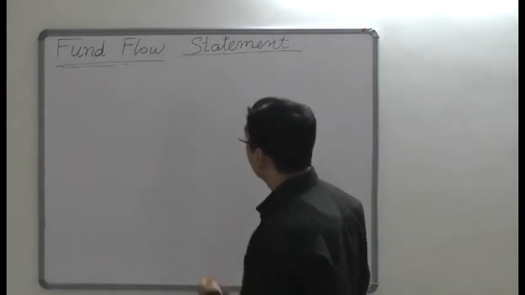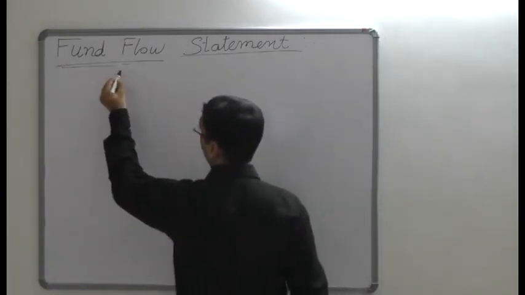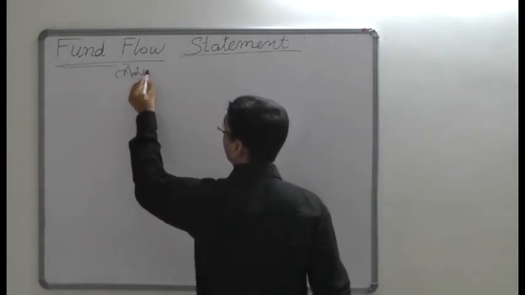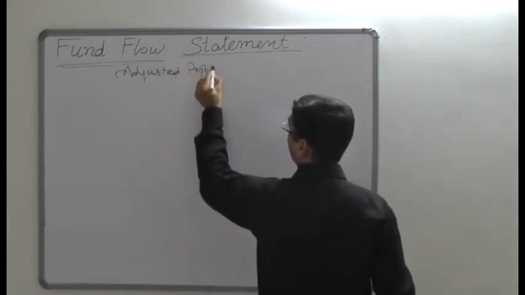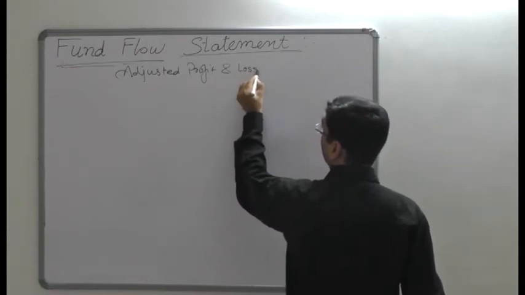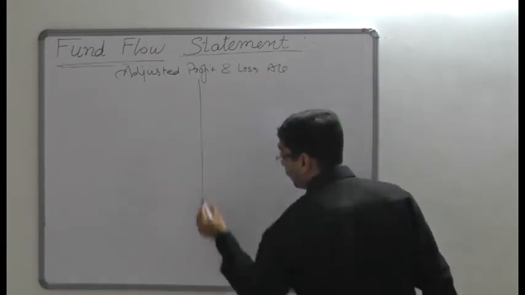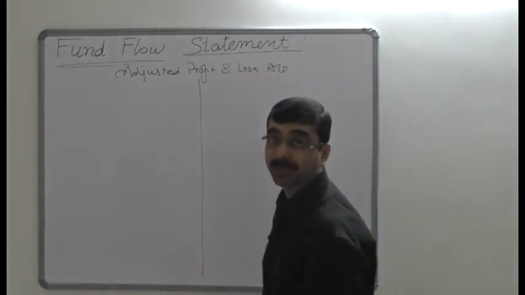So here we are going to see the pro forma of the adjusted profit and loss account. See which items are going to be recorded on the debit side and on the credit side.